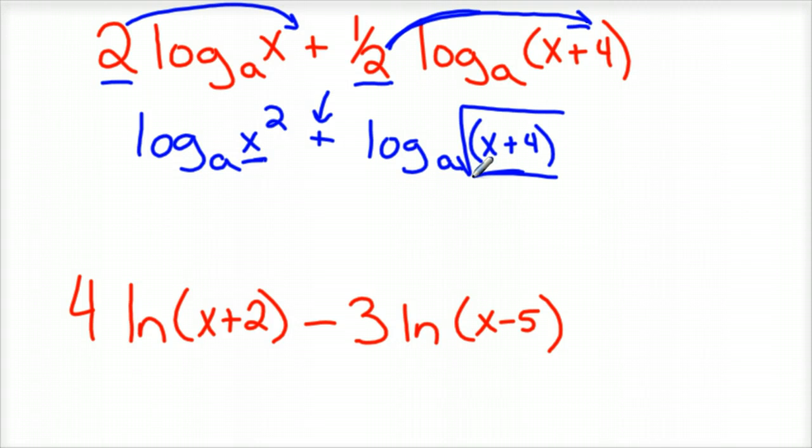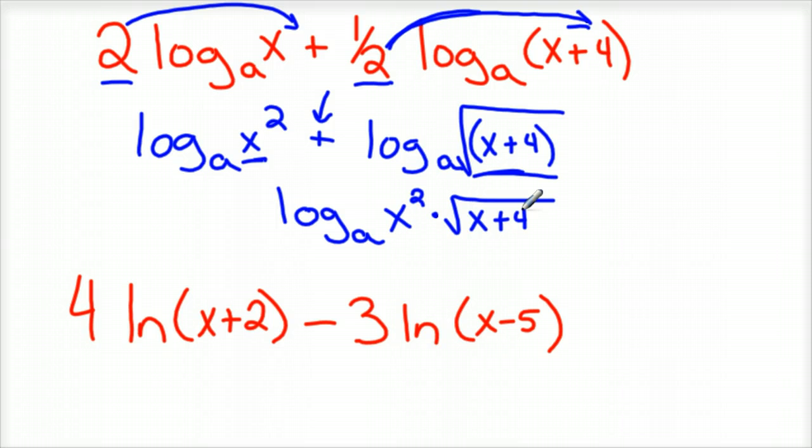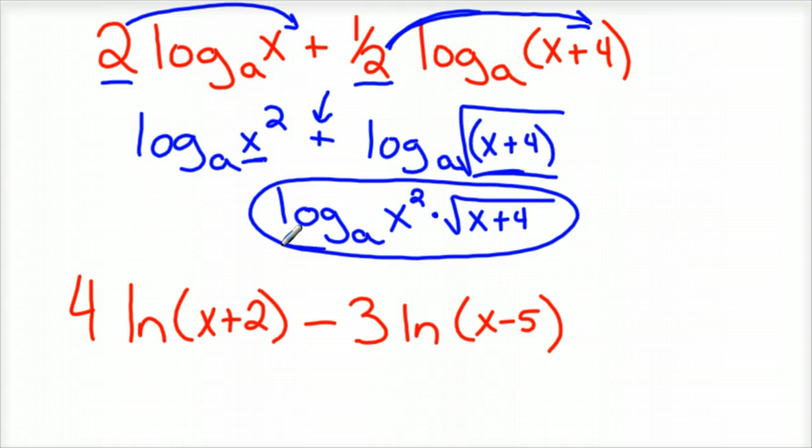Then for the addition, when you add two logarithms, you can multiply the stuff inside. So we can combine this into one final logarithm: log base a of x squared times the square root of x plus 4, not that you need the times sign. And there is your simplified version of that logarithm.